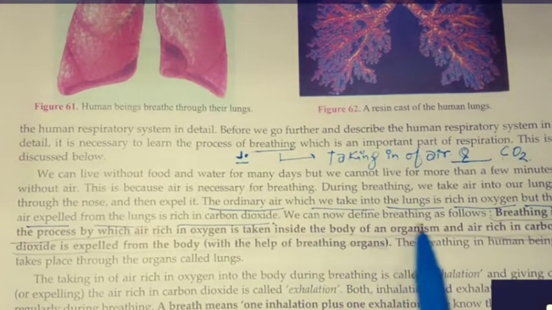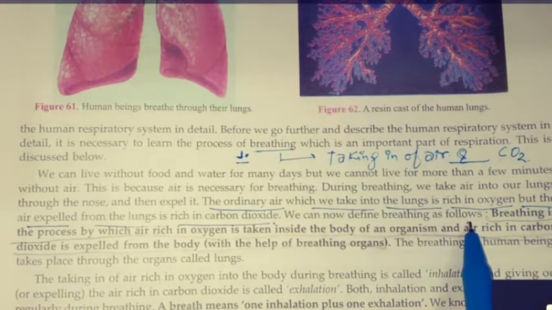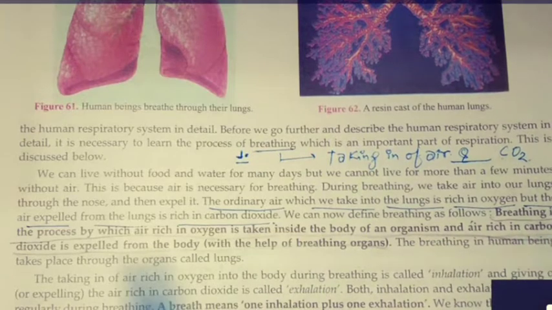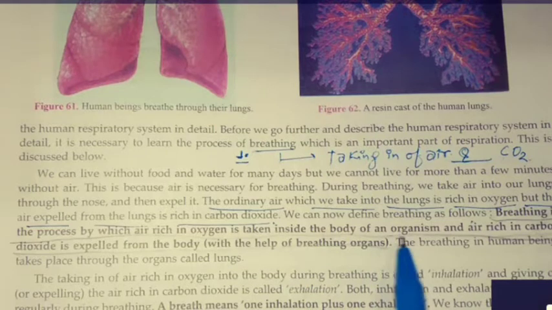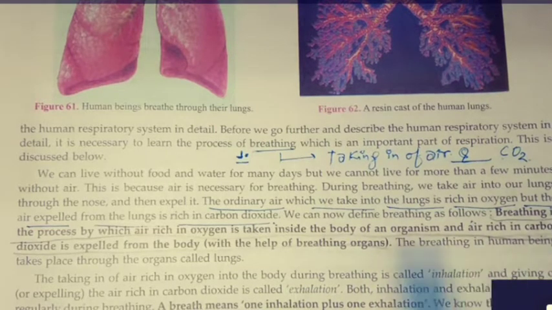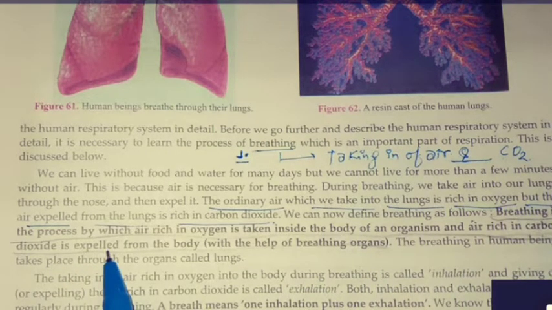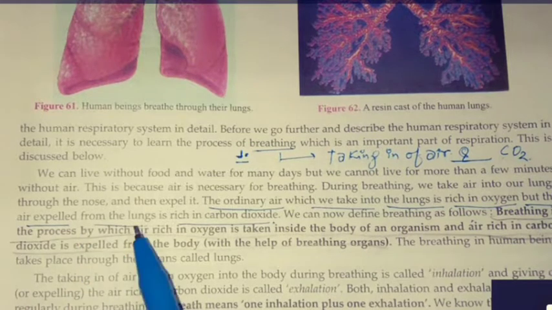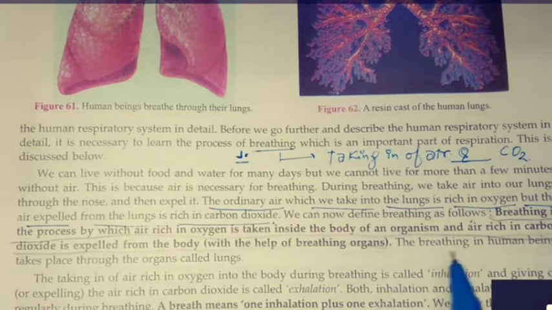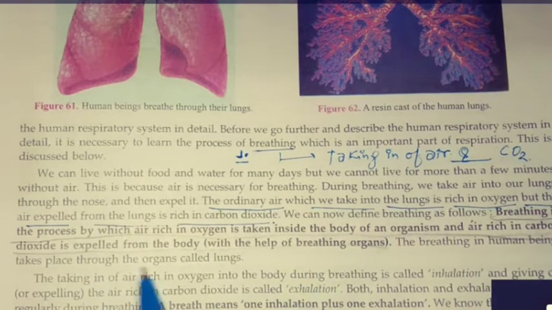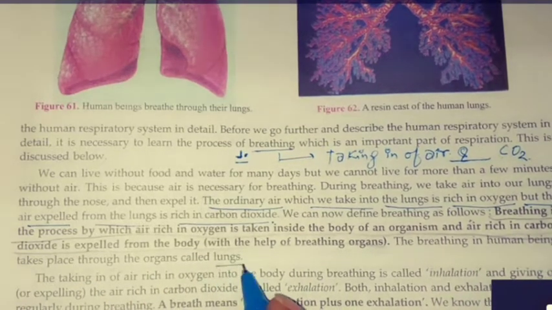We can now define breathing. As I told you the definition of breathing already, breathing is the process by which air rich in oxygen is taken inside the body of an organism and air rich in carbon dioxide is expelled. Expelled means given out from the body with the help of breathing organs. The breathing in humans takes place through the organs called lungs.